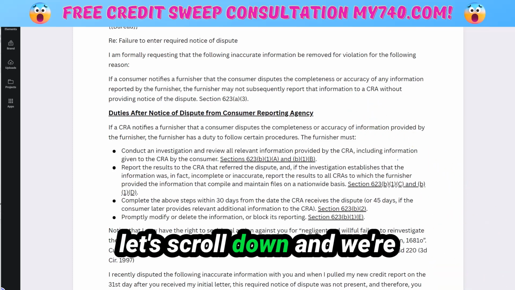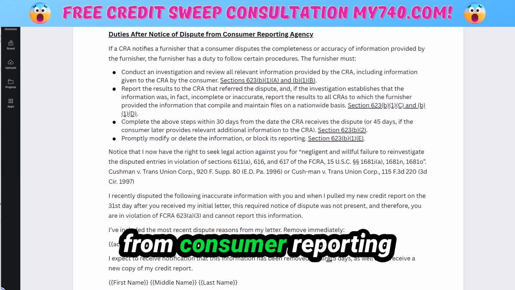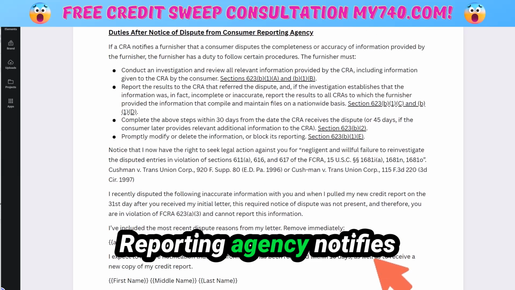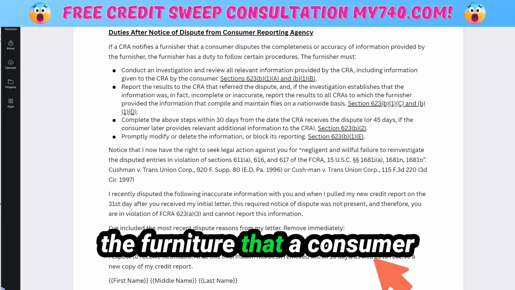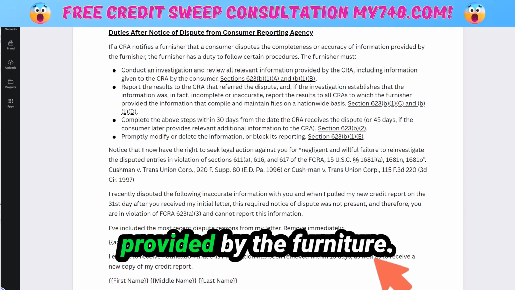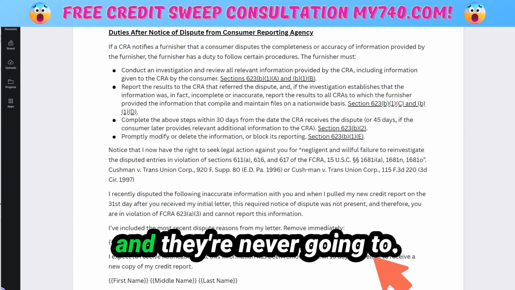Okay, let's scroll down. We're going to go over this. Duties after notice of dispute from consumer reporting agency. A CRA, credit reporting agency, notifies the furnisher that a consumer disputes the completeness or accuracy of information provided by the furnisher. The furnisher has a duty to follow certain procedures, and they're never going to.